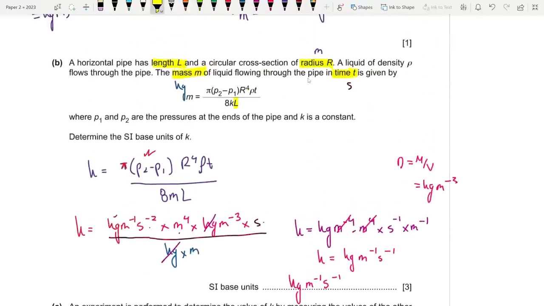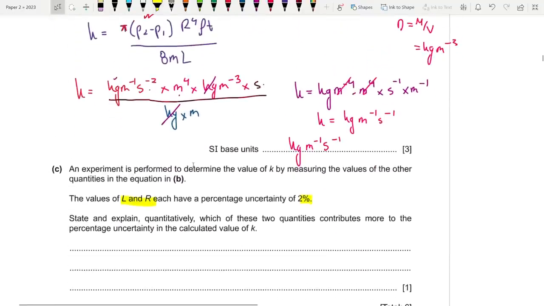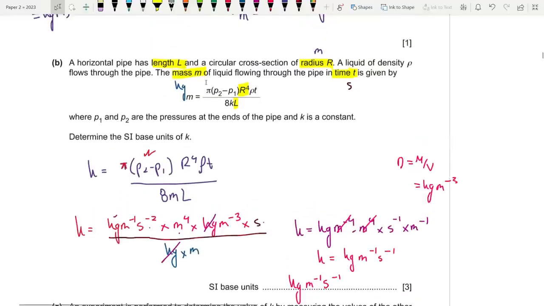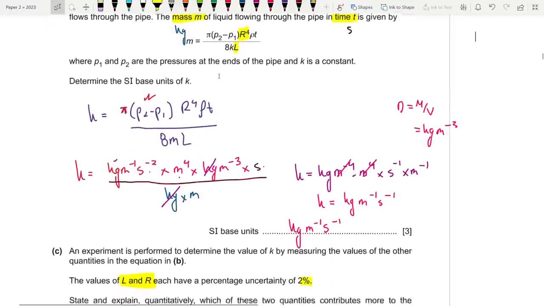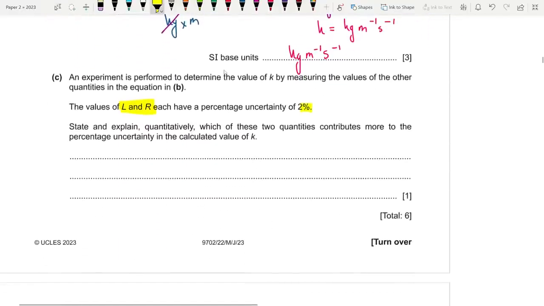L is only considered once, but R is considered 4 times. It's R to the power 4. So the percentage uncertainty of R will have greater impact, since it's 2% times 4, which is 8% in total. So R has a greater impact on the percentage uncertainty.